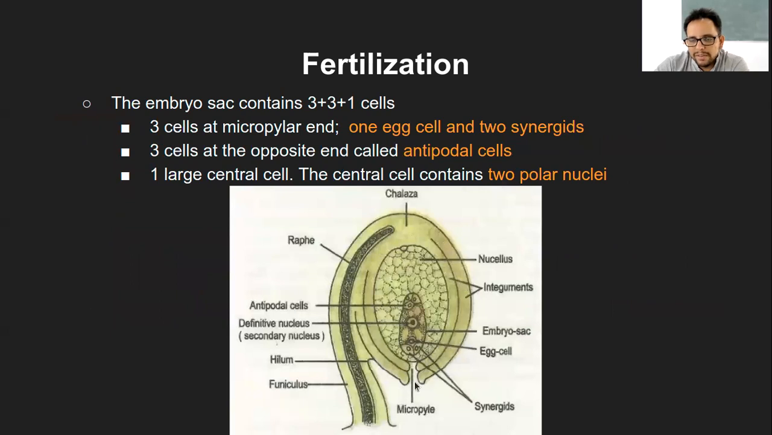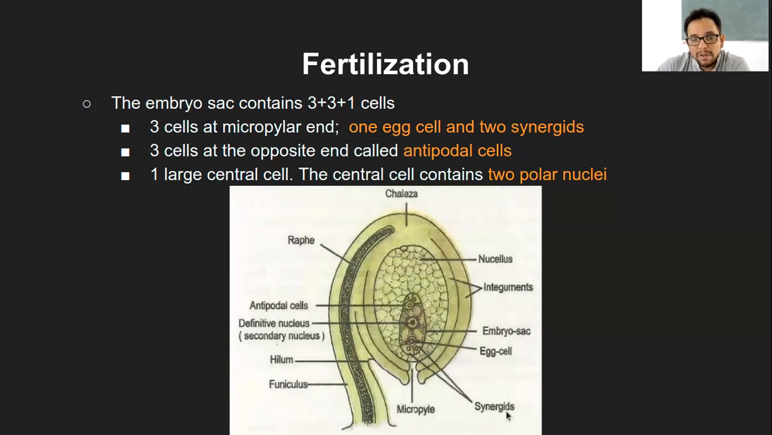So: integuments, micropyle, nucellus, and within the nucellus we have the embryo sac. The embryo sac consists of 7 cells in total. There are 3 antipodal cells on the top or the front part. Then there are 3 cells at the bottom, one of which is the egg cell. You can see here the double-walled cell that is being shown. That is the egg cell, and the remaining 2 cells are the synergid cells.